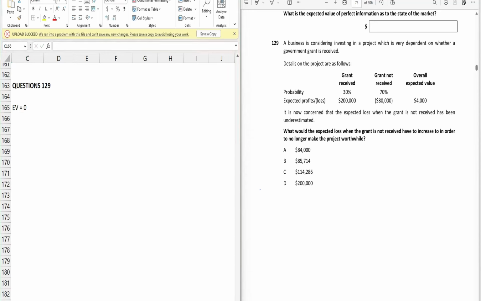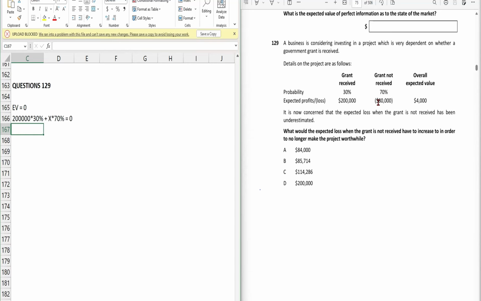Now how do we calculate the expected value? You are familiar with that. We calculate expected value by multiplying the profit or loss with their respective probability. So when the grant is received, the profit is 200,000 and its respective probability is 30%. At the same time, we will add the other value. We are calculating the value for this, so let's assume it's X, and we will multiply it by its respective probability, that's 70%. Right now we don't know what the value of X is. So now we will solve this equation.